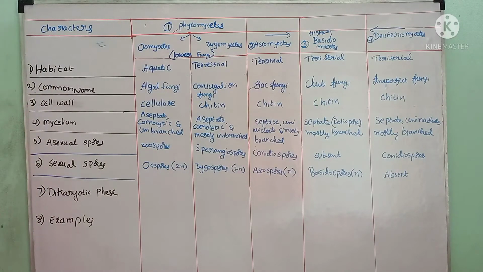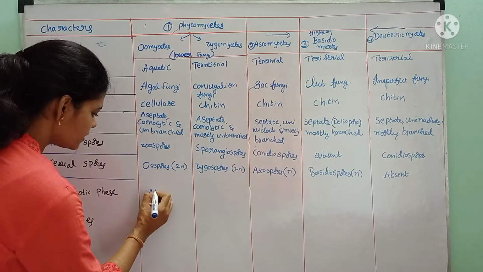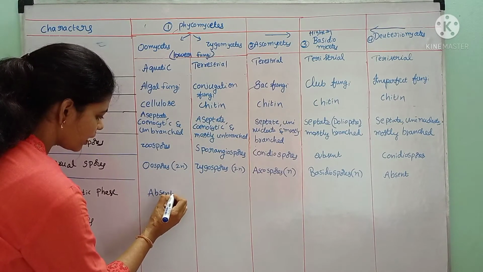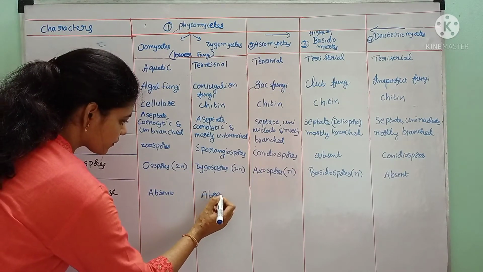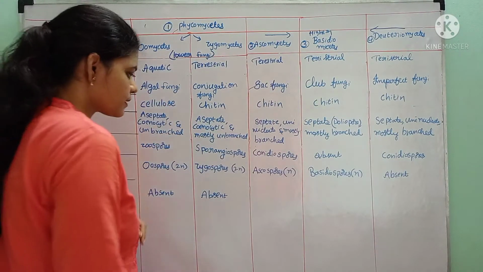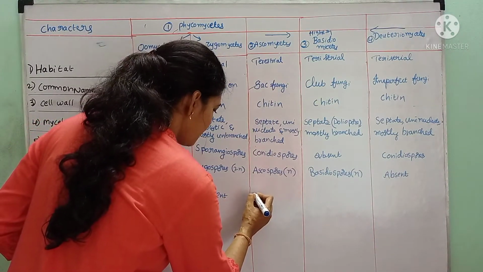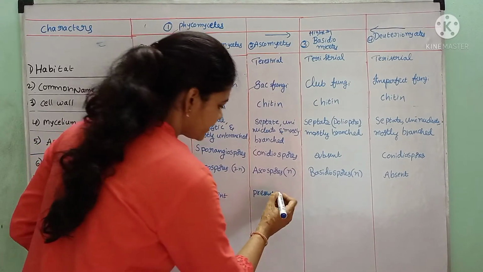The dikaryotic phase: in Oomycetes, we have not studied any dikaryotic phase, hence it is absent. In Zygomycetes, also absent. In Ascomycetes, the dikaryotic phase is present but short-lived.